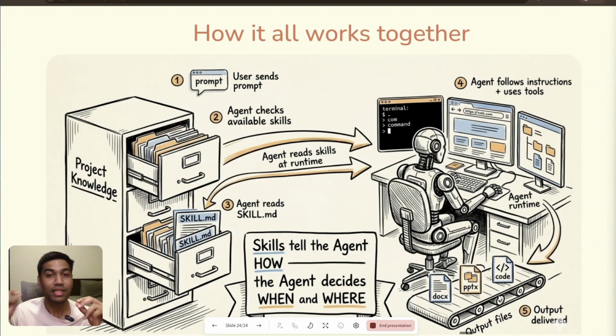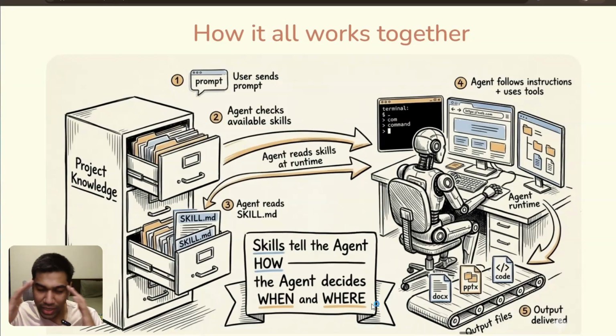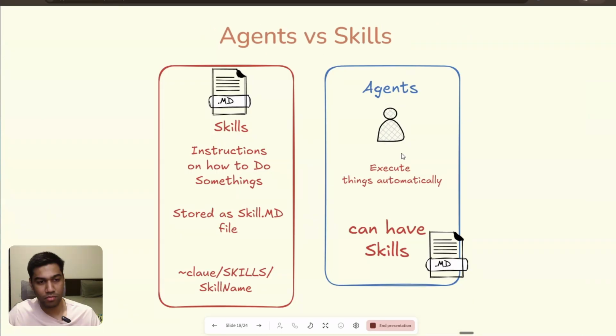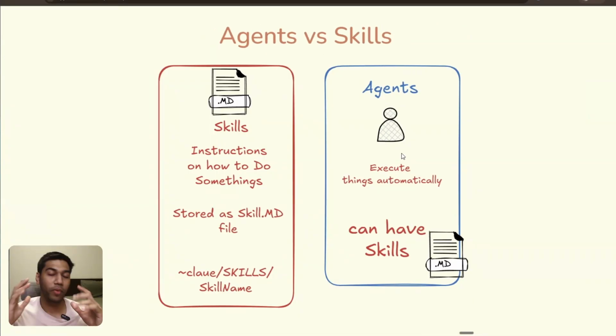So very simply, skills tell you what to do and how to do it. An agent tells when and where to do it. It's a very simple model, but keep in mind that agents can use skills automatically without your input and get you a final output. Skills, on the other hand, can use your input and work with you to improve the output that you create. So now you understand how agents work and what the difference is, and this is the last part of it: instruction.